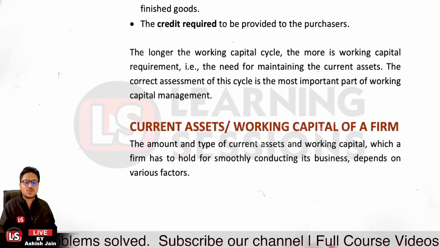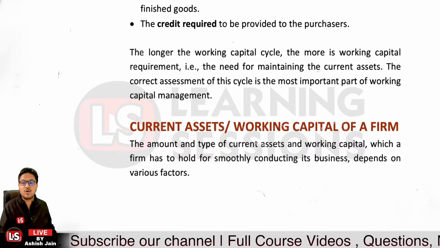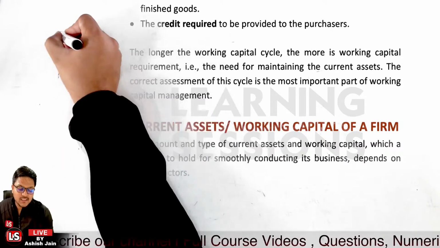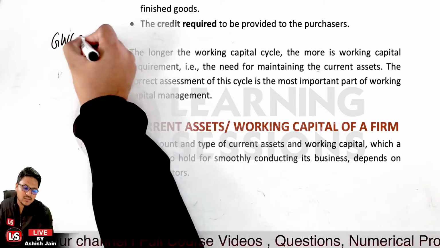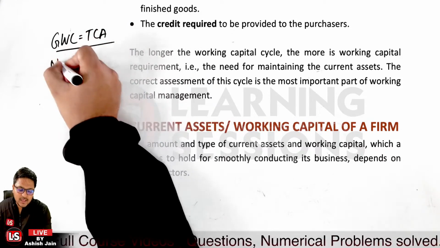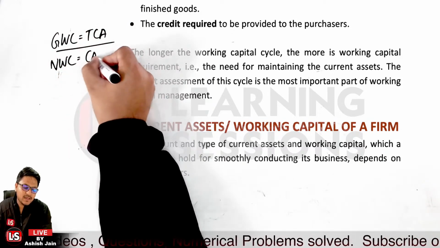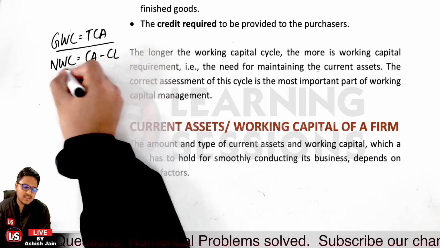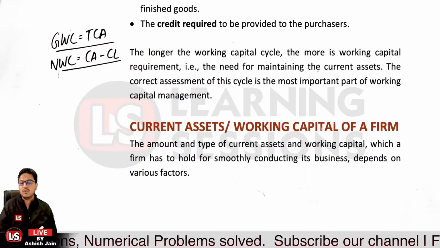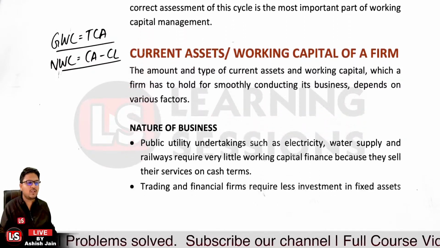Those all are current assets, and that is the gross working capital, GWC. So GWC is the total current assets which are available. And the net working capital is the total current assets minus the current liabilities. So we need to understand these points. These are some basic points related to working capital management.